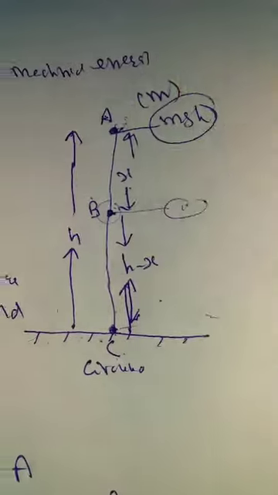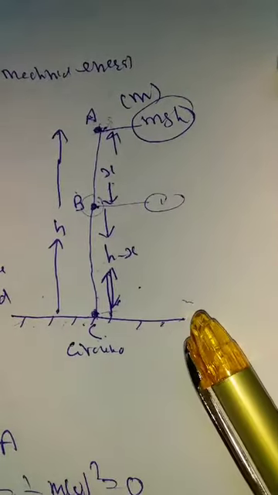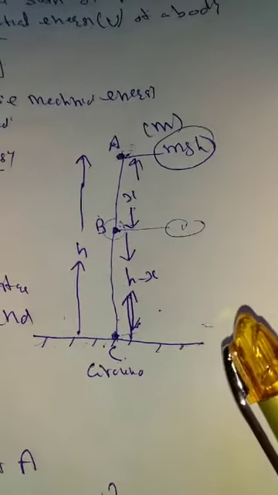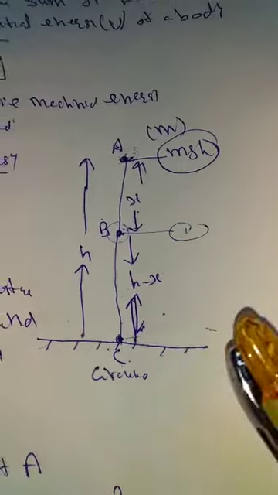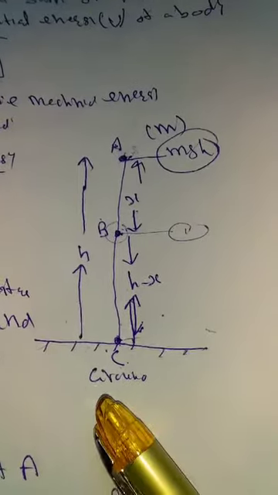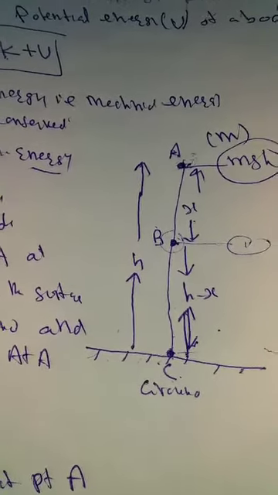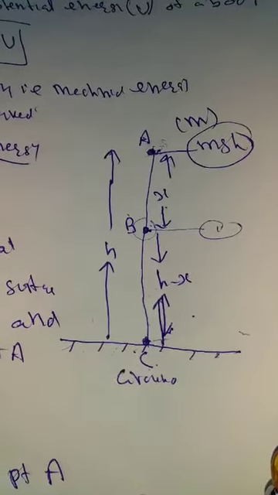Total energy of a body at point A is equal to mgh. Total energy at point B is equal to mgh. Total energy at point C is equal to mgh. This means the total energy of a body remains conserved at each point. This is called conservation of mechanical energy. Total energy remains conserved. I hope you have got it.